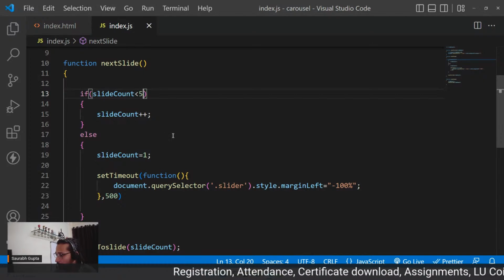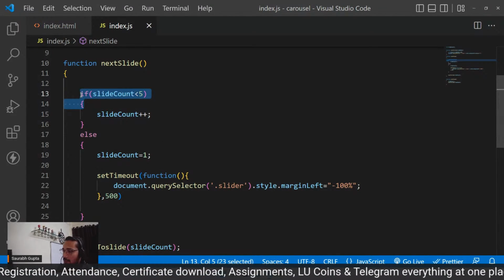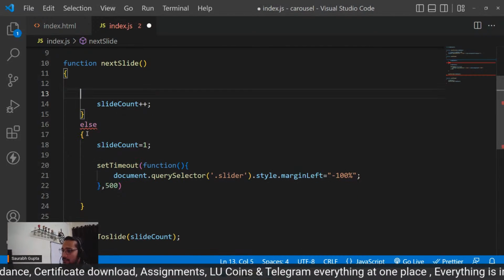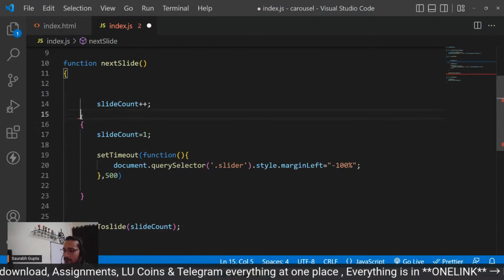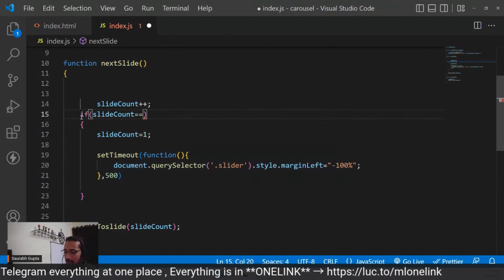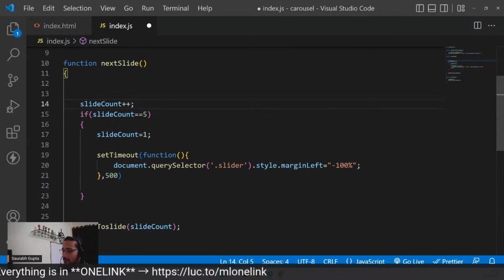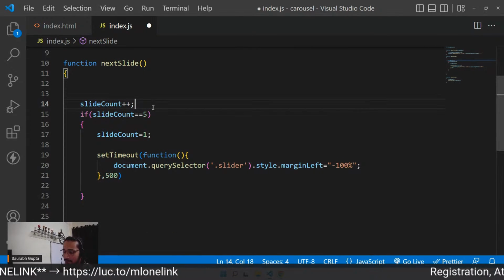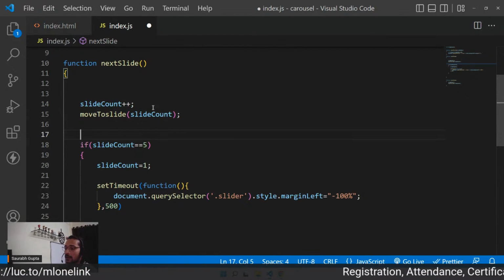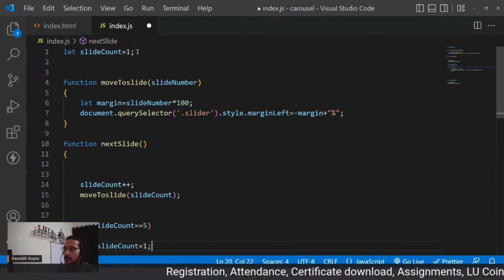Actually I want to perform plus plus, but also this. Okay, yes, I don't want to do this. What I just want to check is if it reaches 5. If slide count reaches 5, do this please. That's it. This should be happening only when slide count reaches 5. Cool. Now focus, guys. We don't have to make it 0 because initially we are counting it 1, right?